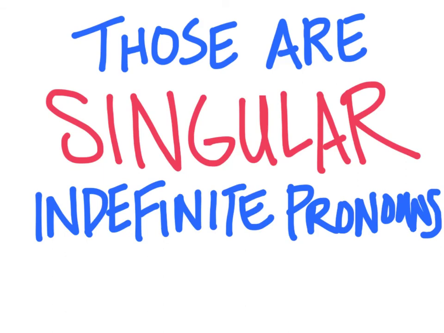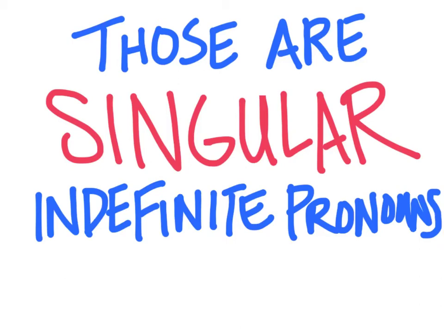Those are singular indefinite pronouns, meaning everything that is going to go in these categories is singular. So again, all of those categories are singular indefinite pronouns: the one category, the thing category, the body, rhyming, and random. All of the pronouns in those categories are singular, meaning they refer to only one thing. Even words like everything and everyone. I know that sounds strange, but we use them with a singular verb, and that's why it's going to be important to know.